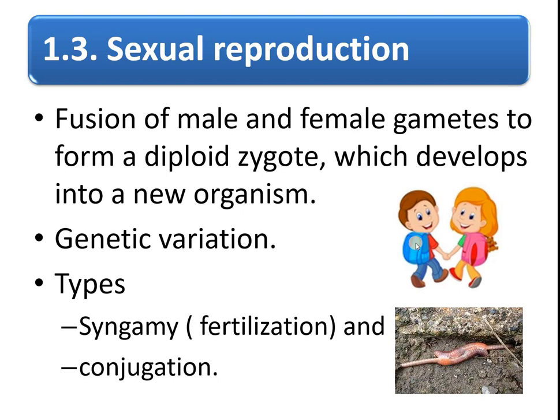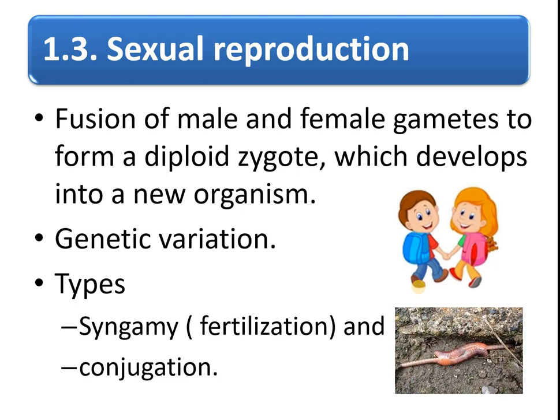In an individual, you can find only one sex organ, but in earthworm, both male and female sex organs are present in one single earthworm. That is called hermaphrodite or bisexual, and this is unisexual. But you should not confuse unisexual with uniparental that we have studied in asexual reproduction. Now you come to the lesson.